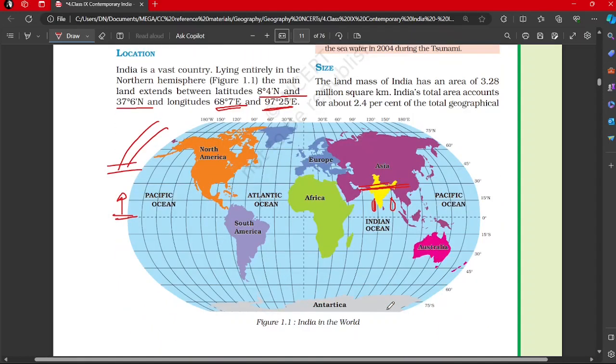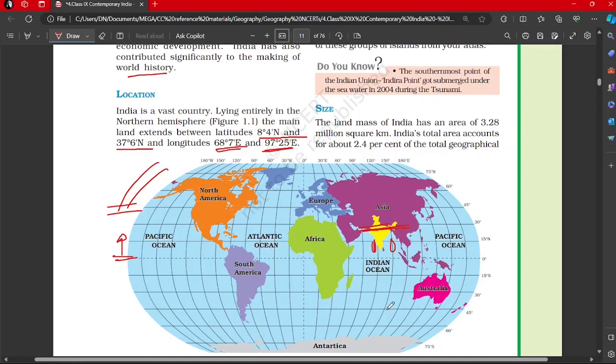Size. Did you know the southernmost point? Those are also very interesting things, and we should not ignore them if anything of that sort comes in between the chapter. The southernmost point of the Indian Union, Indira Point, got submerged under the seawater in 2004 during the tsunami. The landmass of India has an area of, again a factual figure that is important to have, 3.28 million square kilometers. If you have an idea of these facts, then sometimes you can make a good guesswork in the exam.